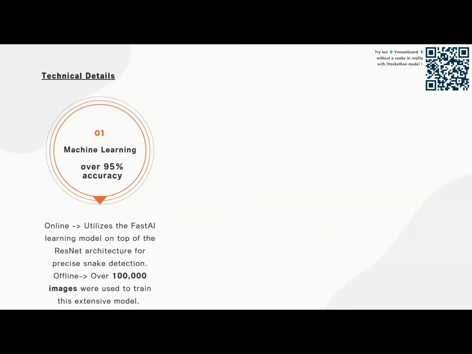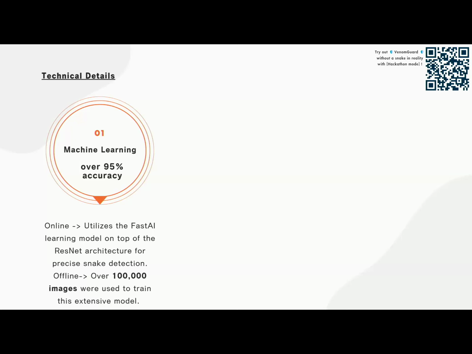Ironically, like we saw before, the main reason why almost 2 lakh people die every year is because of snakes. This is something that can be prevented. Ironically, an app or any device for helping people in the event of a snake bite does not exist. So we set out with a goal in our mind: if you're going to create the first one, you're going to create the best one.